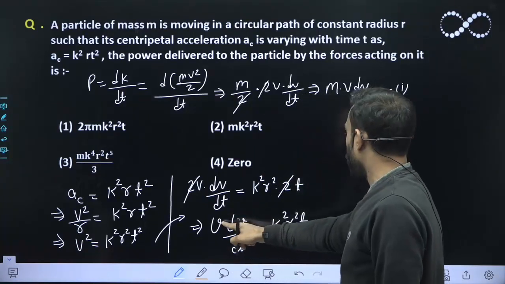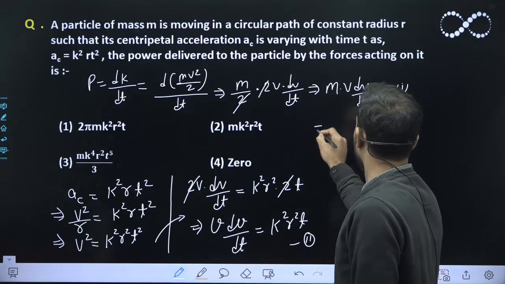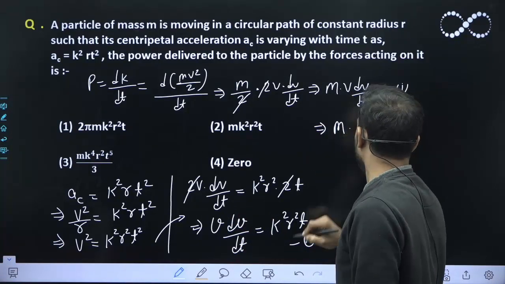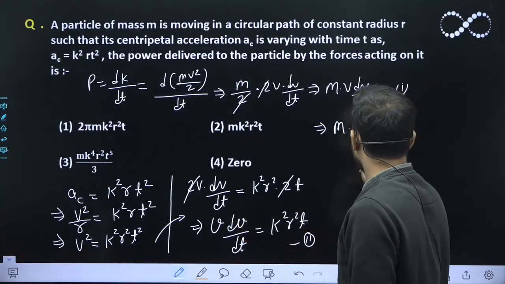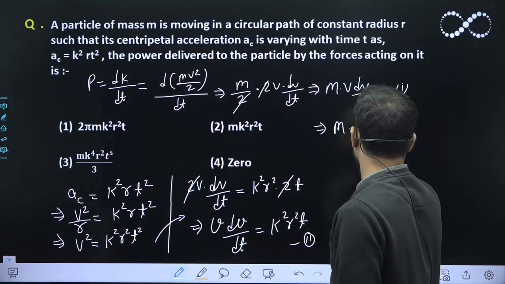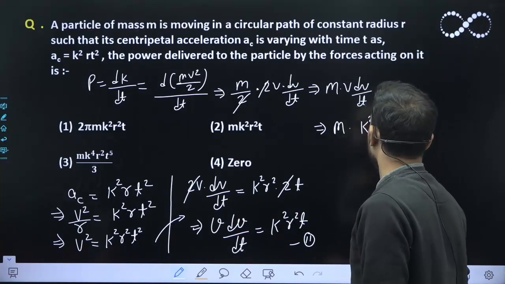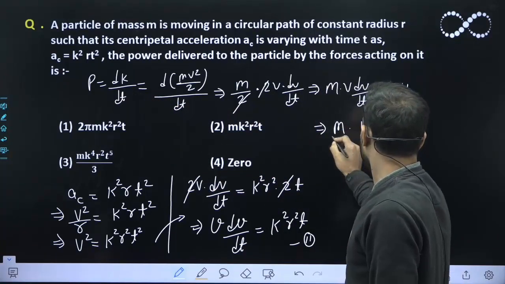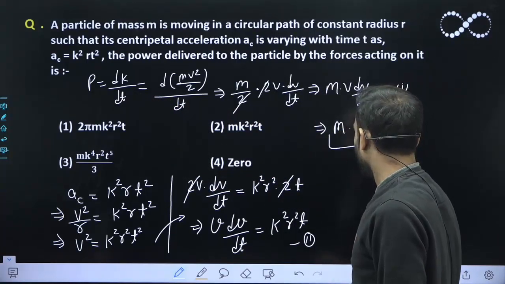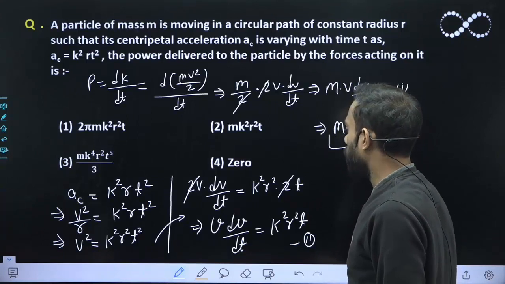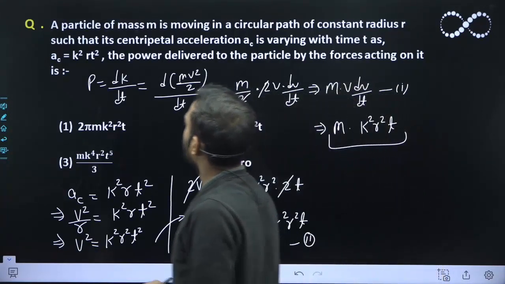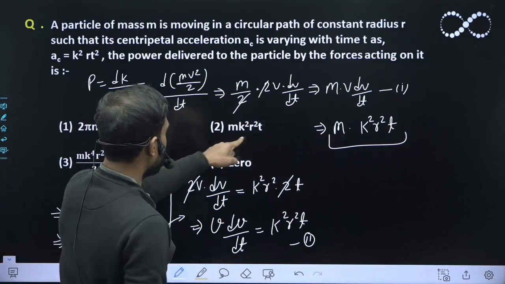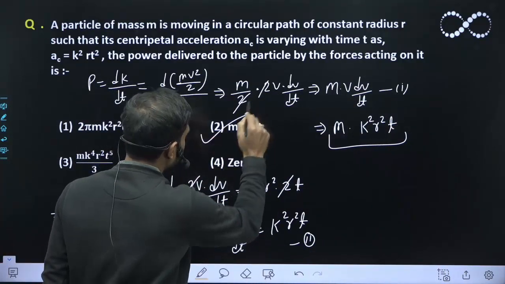I can put the value of v dv/dt in equation 1, and I will get m into k² r² t. So this is nothing but equal to power. So the power is coming as m k² r² t. Let us see which option is matching. m k² r² t, option 2 is matching here.